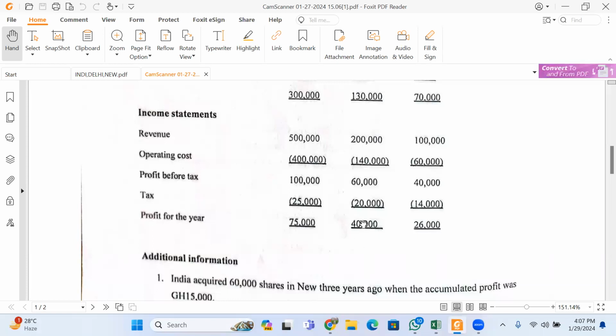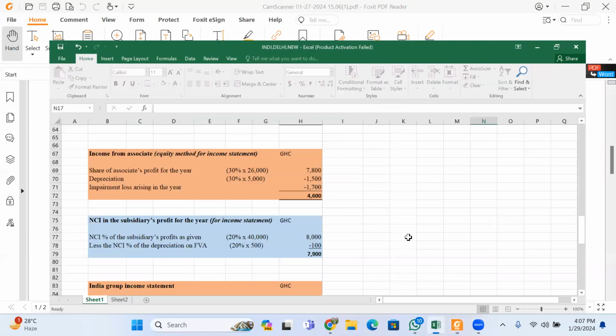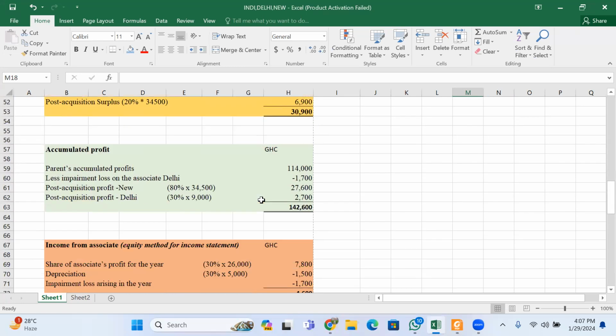Then we come here, subsidiary profit is 40,000. So 20% of that 40,000. But this, we dealt with the 80%, we are now coming to deal with the 20%. So 20% of this and then 20% of the 500. Bear in mind, this year too, we will charge 500 here. So 20% goes to the NCI or the subsidiary.